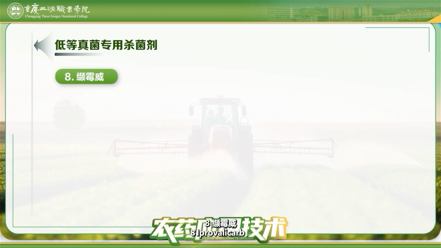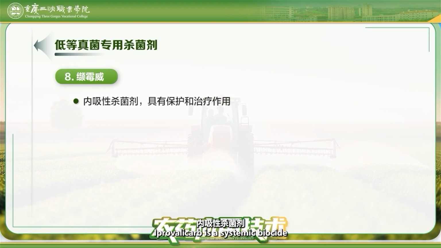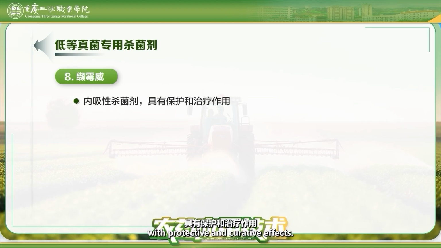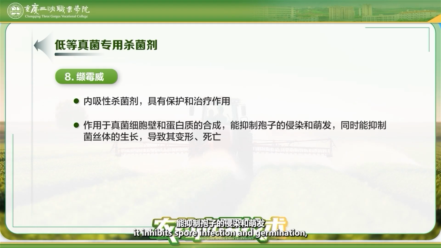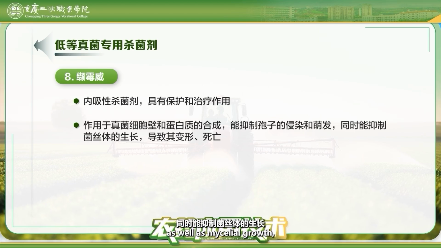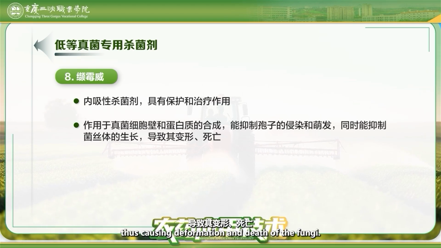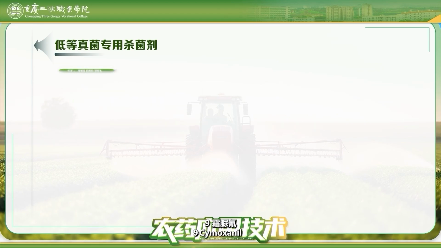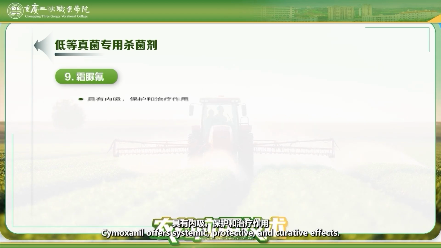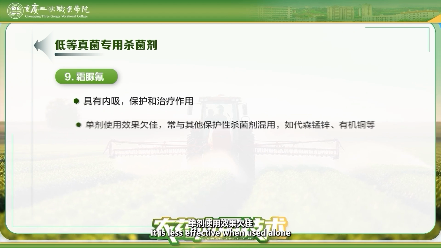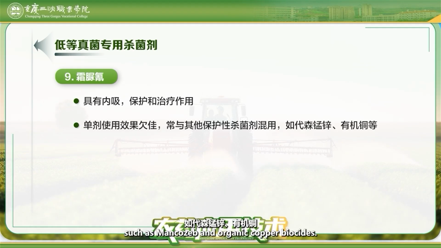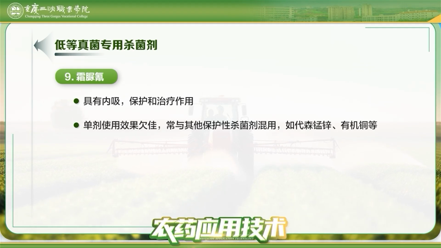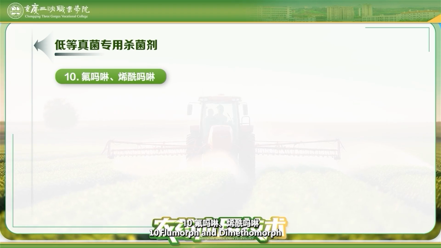8. Iprovalicab. Iprovalicab is a systemic biocide with protective and curative effects. By targeting the synthesis of fungal cell walls and proteins, it inhibits spore infection and germination, as well as mycelial growth, thus causing deformation and death of the fungi. 9. Cymoxanil. Cymoxanil offers systemic, protective, and curative effect. It is less effective when used alone and is often used with other protective biocides, such as mancozeb and organic copper biocides.